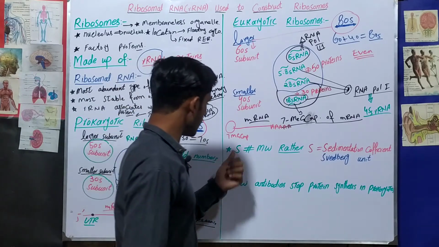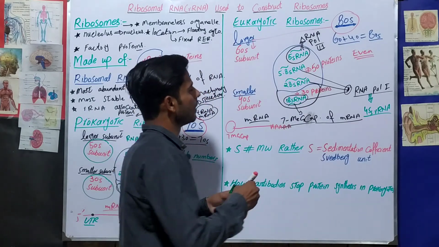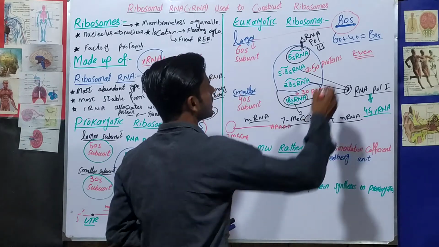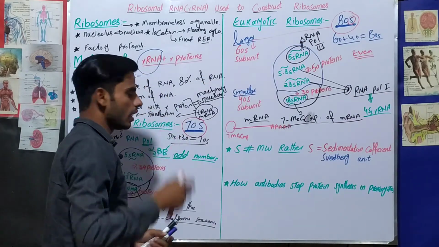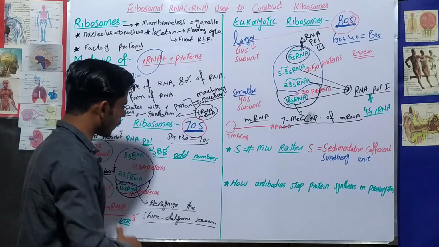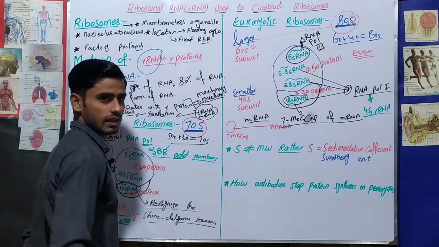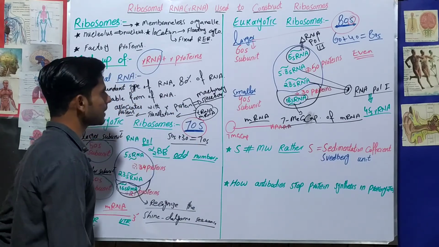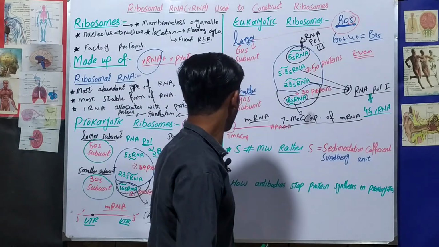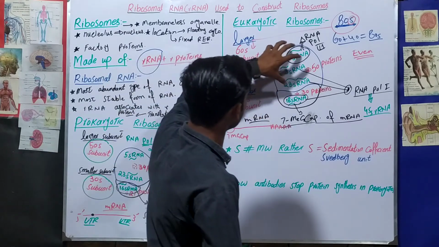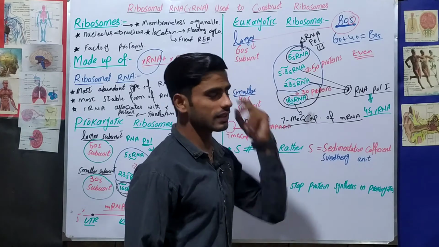Next, here I am using S everywhere, and you should focus on one point: 50 plus 30 should be 80, but here it is 70, and likewise 60 plus 40 should be 100, but here it is 80. You can see that if we add these, they do not become 45, but here these are 45. So what is the reason behind that?